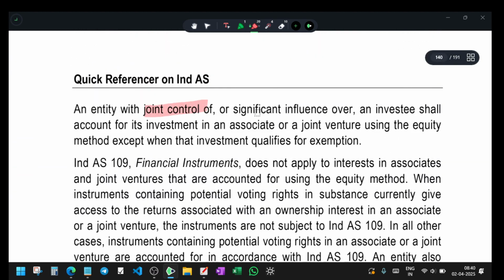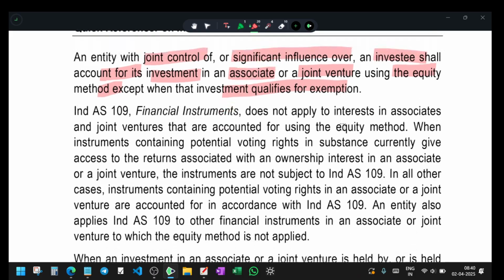An entity with joint control of, or significant influence over, the investee shall account for its investment in an associate or joint venture using the equity method, except when the investment qualifies for exemptions. Whenever there is joint control or significant influence, the investment should be recognized using the equity method. But only in some exceptional cases, when the Ind AS permits, you can go for an exemption.